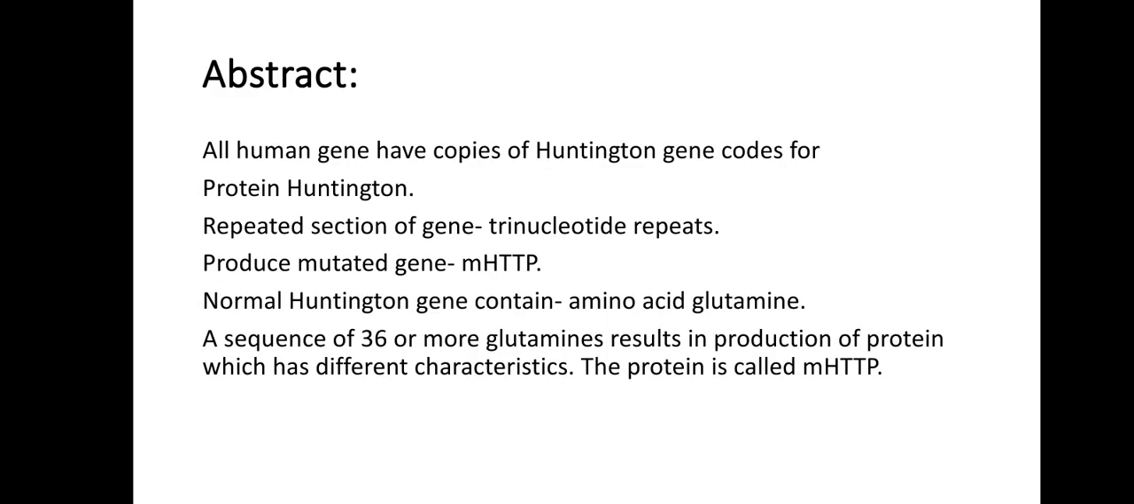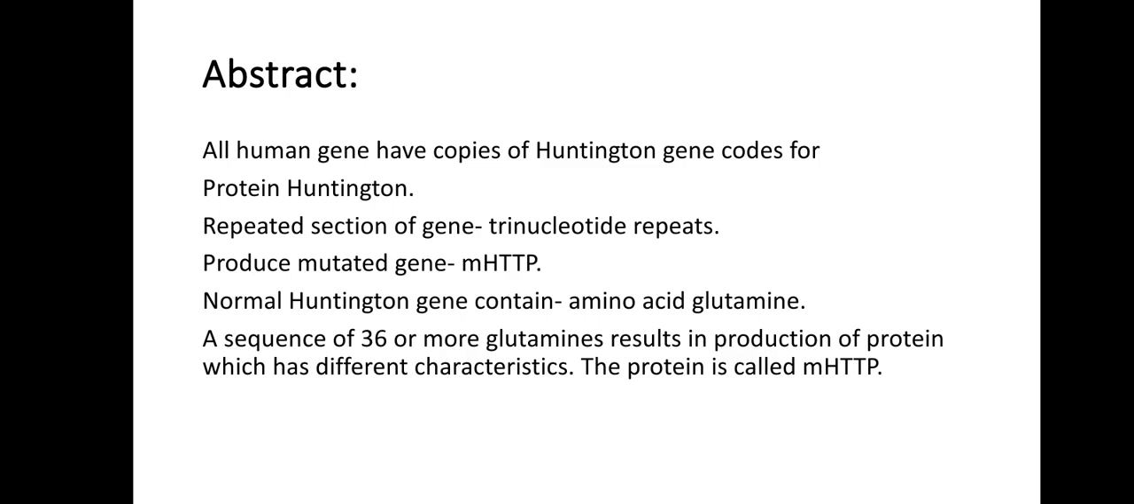All humans have two copies of the Huntington gene, which codes for the protein Huntingtin. The part of this gene is a repeated section called trinucleotide repeat. The length of this repeat varies in different individuals. The length may change between generations. Mutation can increase the repeat, which can result in the production of mutated protein.